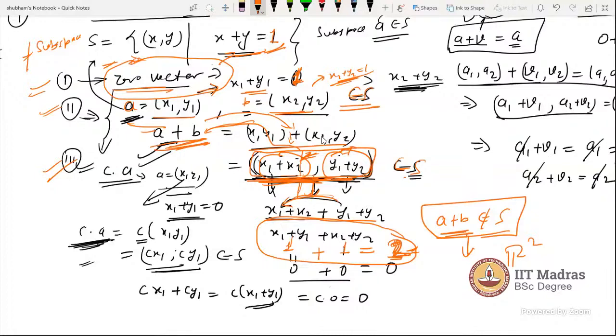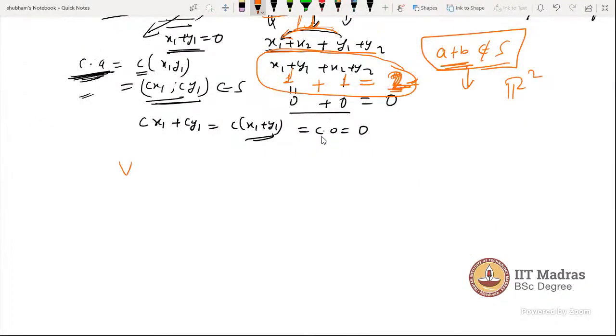I am saying V is a vector space. It always has at least two subspaces. What are those? The zero subspace. We have a zero vector, so take that zero vector and make a set.